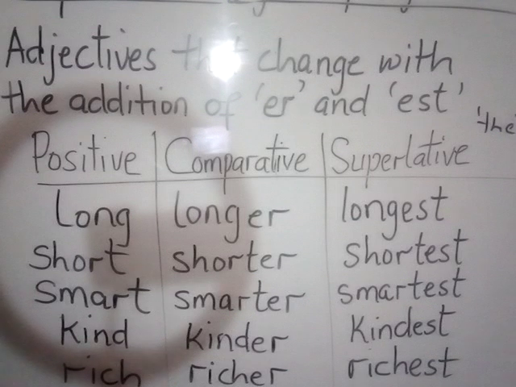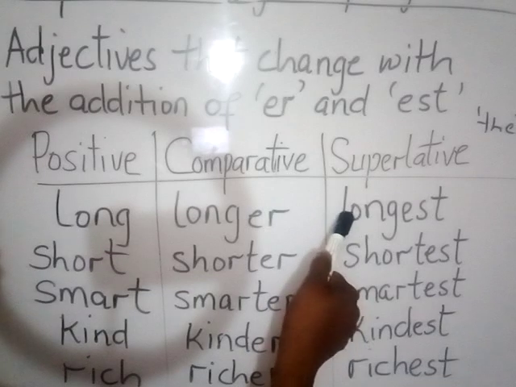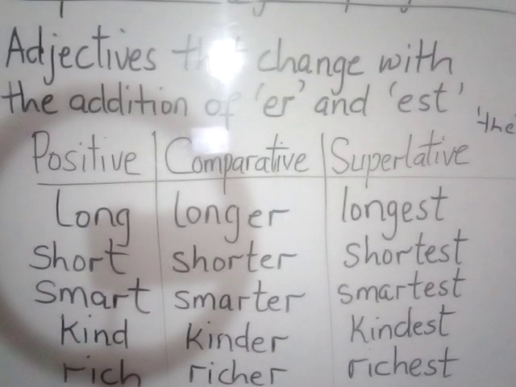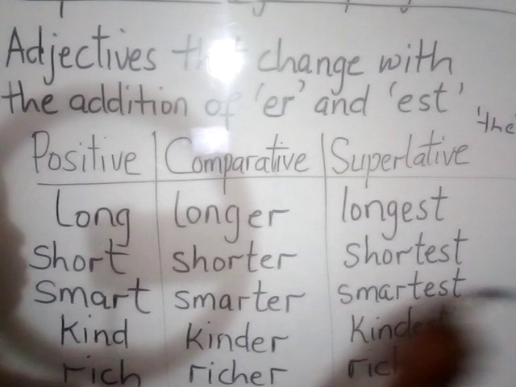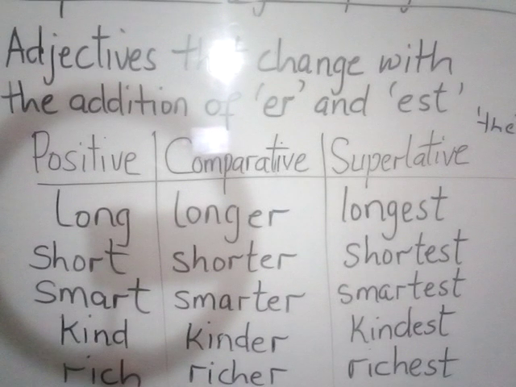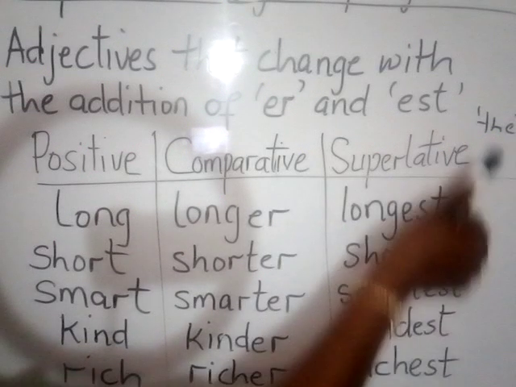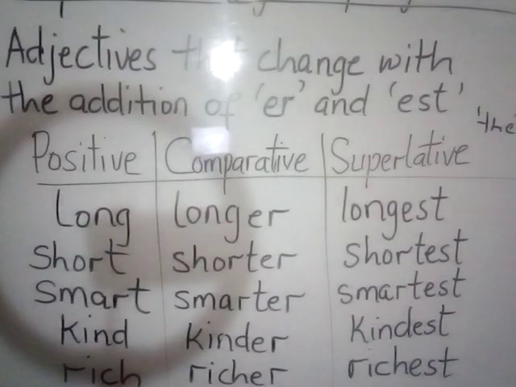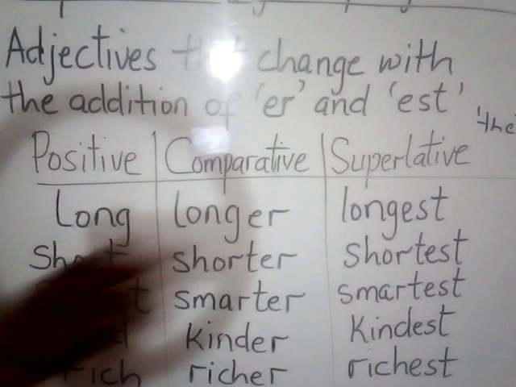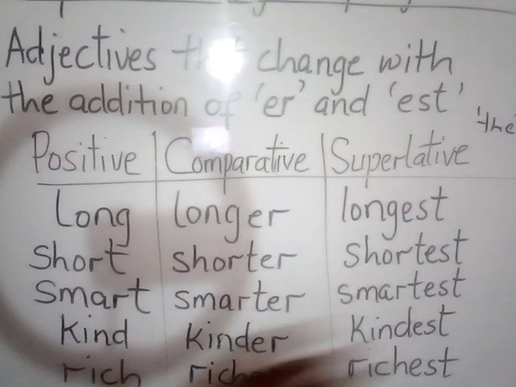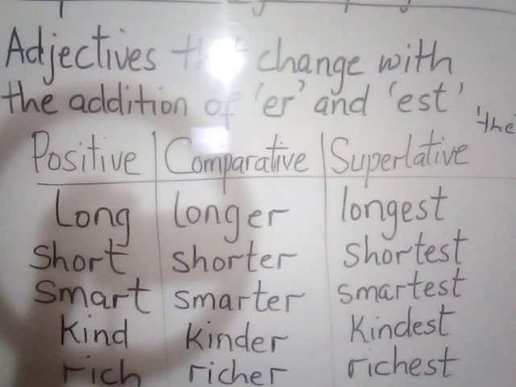You have to say, like, this pencil is the longest pencil, the shortest boy in class, the smartest in the house. Okay, so with the use of superlative, you must add the. Okay, so we're going to look at another set of adjectives that change differently to the comparative and superlative forms.